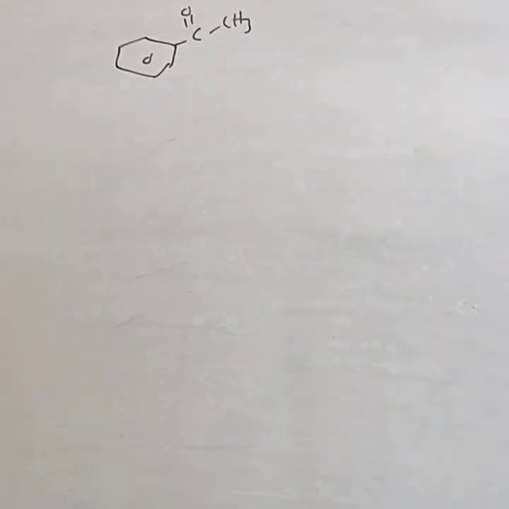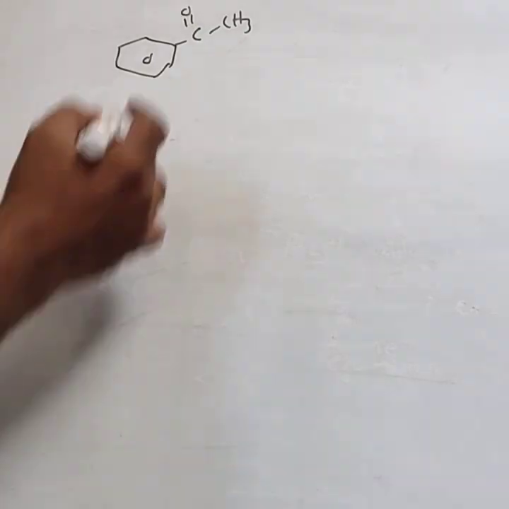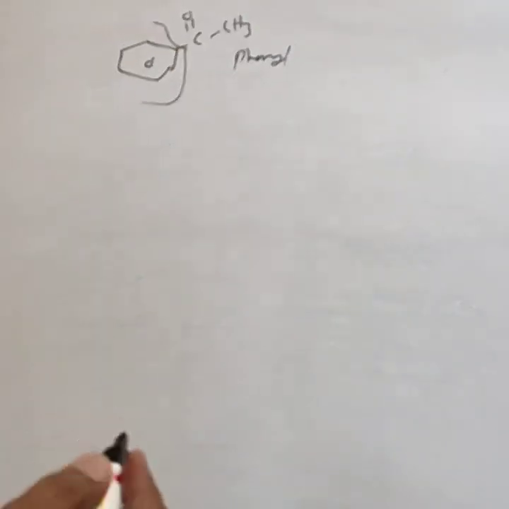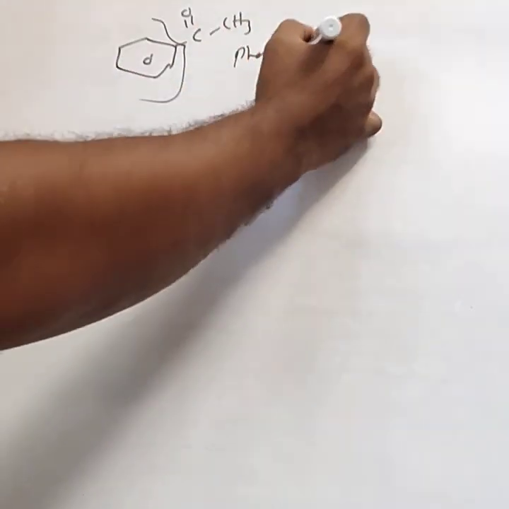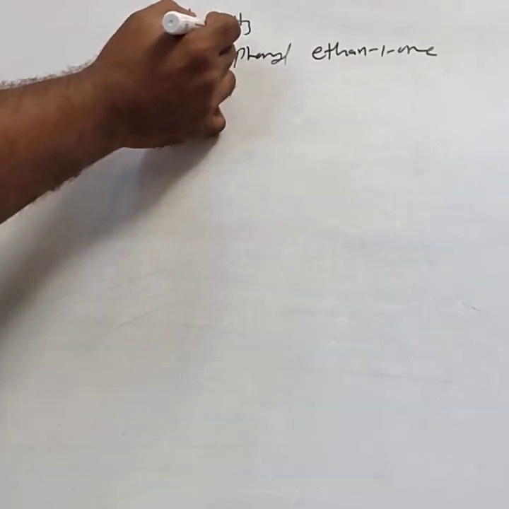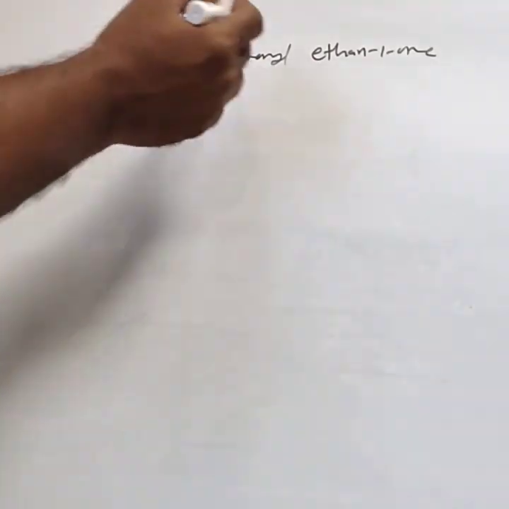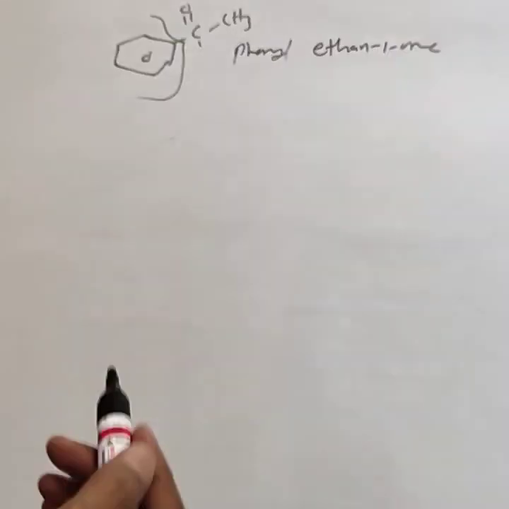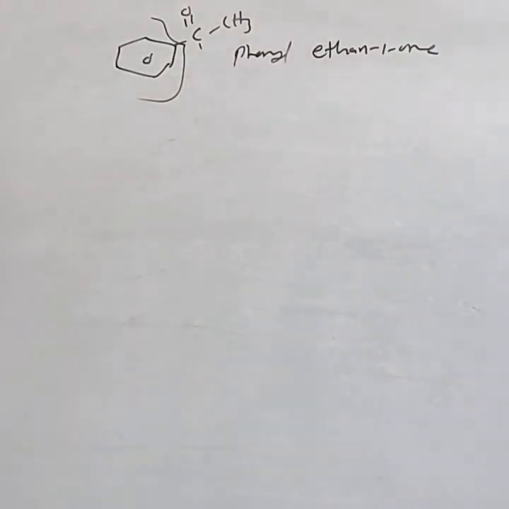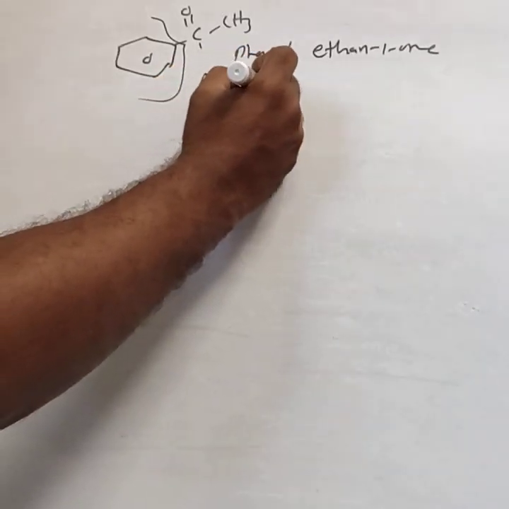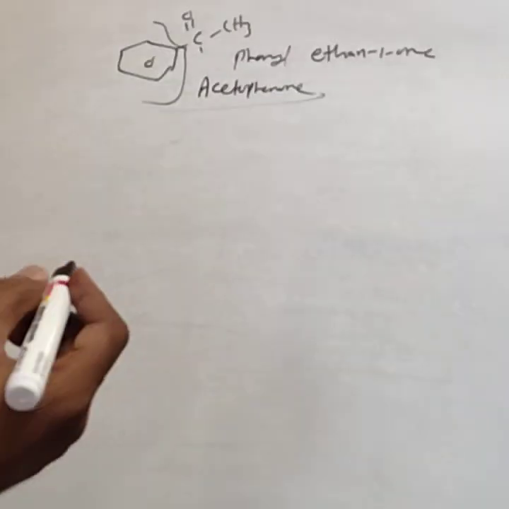Then one more example is COCH3. This is called acetophenone, the common name. The IUPAC name is, this is phenyl. This is 2 carbon atoms, ethane, 1-one. From this end we are giving the numbers. Hence phenylethanone. This substituent is on the first carbon atom. Hence it is considered as phenylethanone. This is acetophenone.